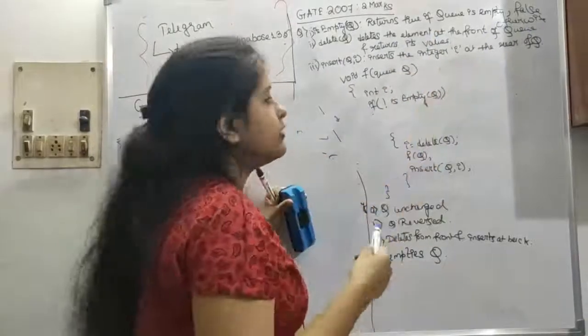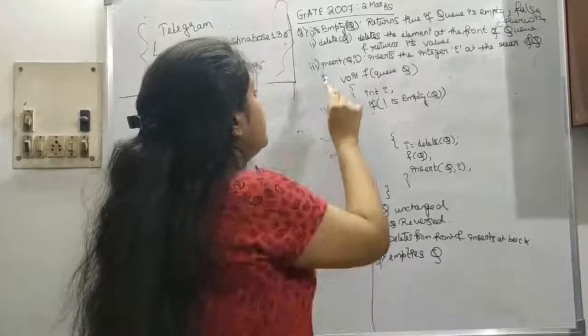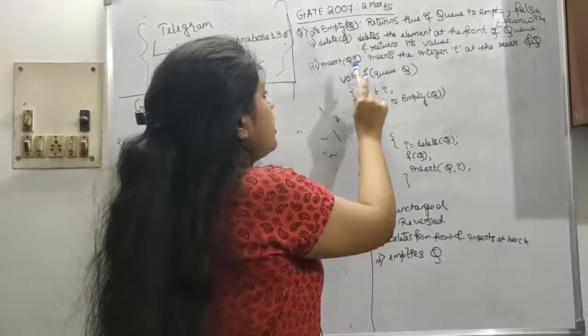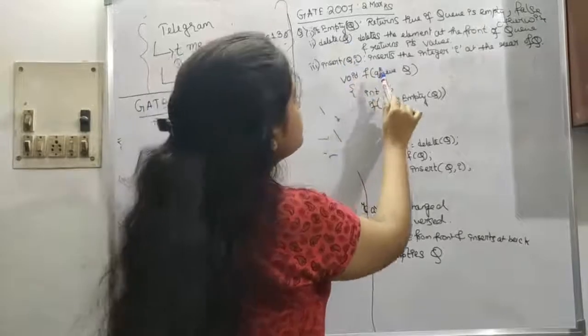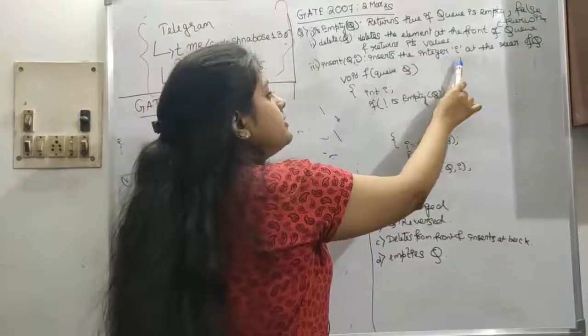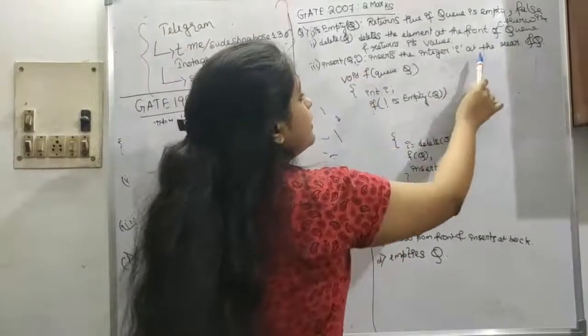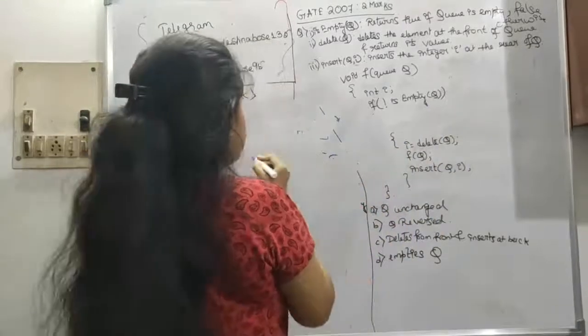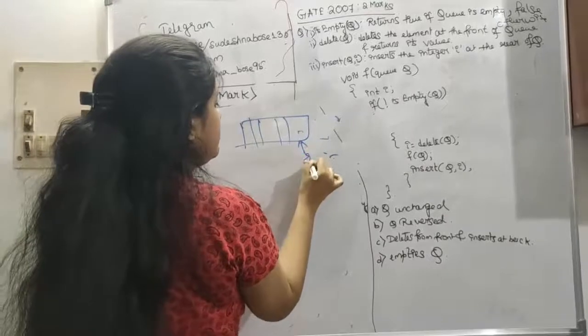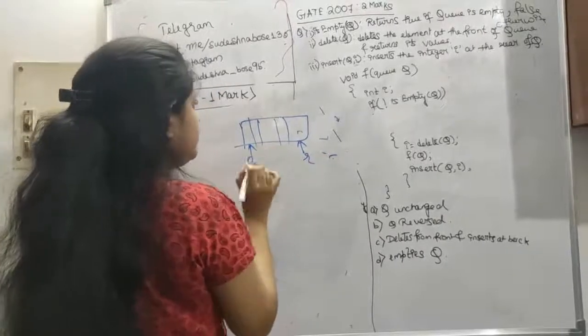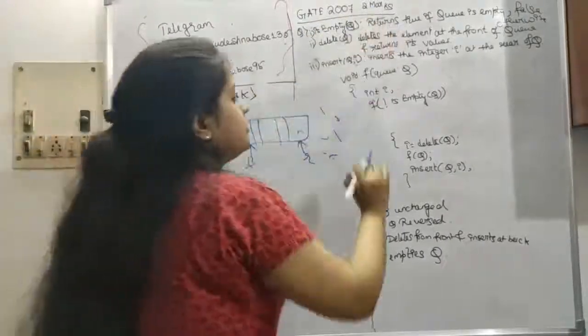It's just deleting the front element. Number 3, insert(q, i), where i is the element inserted in the queue. It inserts the integer i at the rear of q. So always the insertion will happen at the rear and the deletion at the front. The same thing is written here.